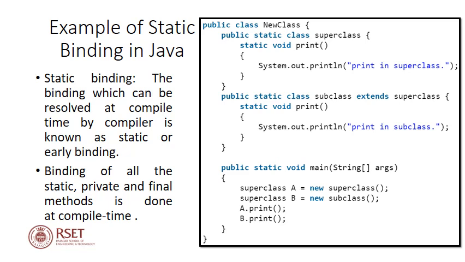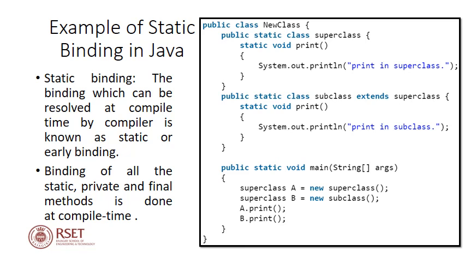We have yet another class called subclass which extends superclass, and it also has another static method with the same name, print, and it has the print statement, print in subclass. Within the main function, we have created one object of subclass and one object of superclass with the reference of the superclass.